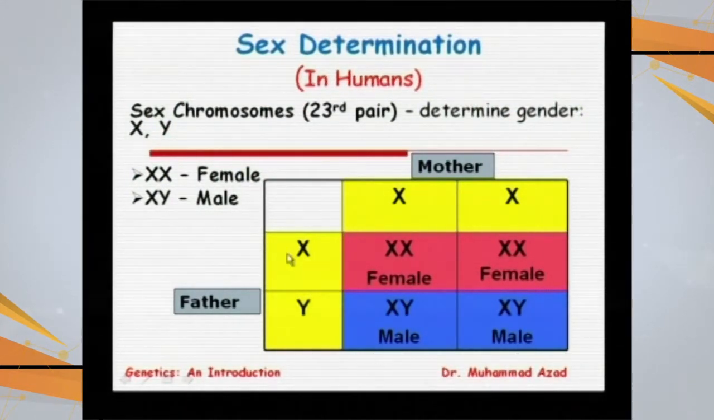So if the X is going to meet with the X from maternal side, then these are the females which are produced, and if sperm having Y chromosome is going to fuse with the ova, then it is the XY combination, and these are the males which are being produced. So there is a 50% chance to have a male child or a female child.